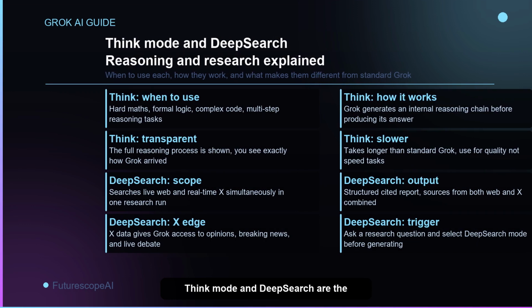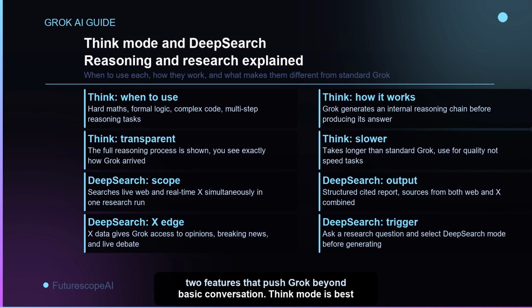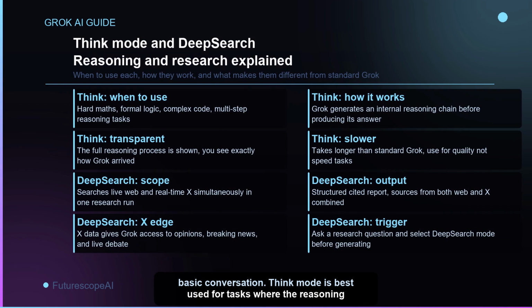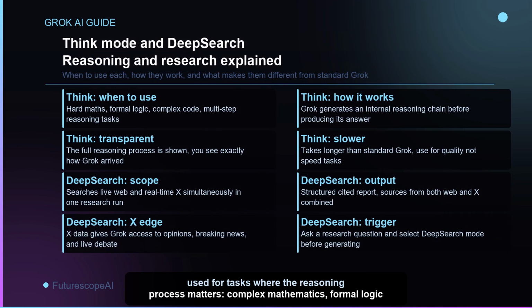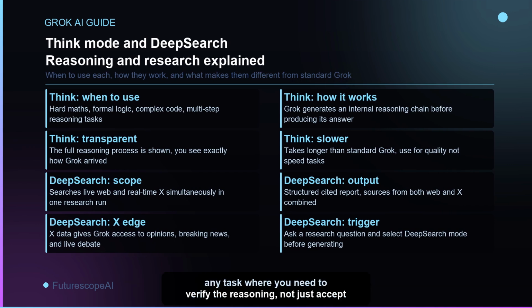Think Mode and DeepSearch are the two features that push Grok beyond basic conversation. Think Mode is best used for tasks where the reasoning process matters: complex mathematics, formal logic problems, intricate multi-step code debugging, and any task where you need to verify the reasoning, not just accept the answer.